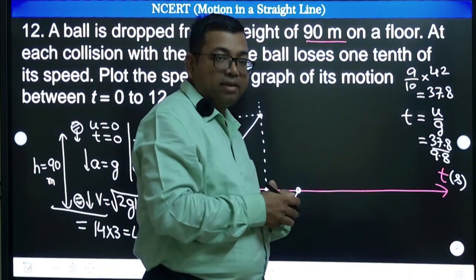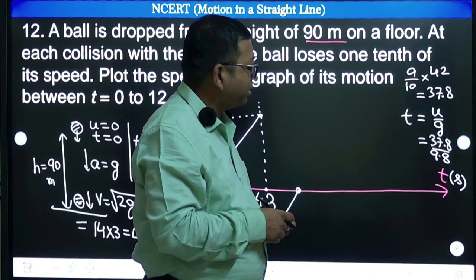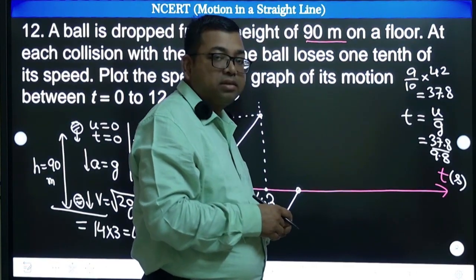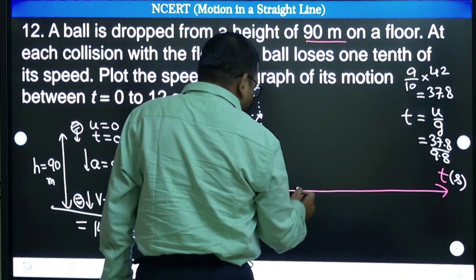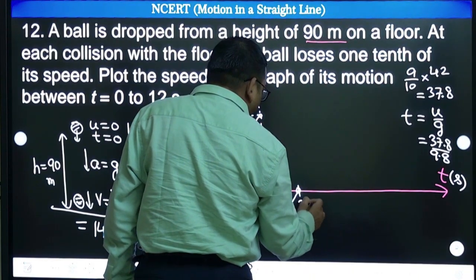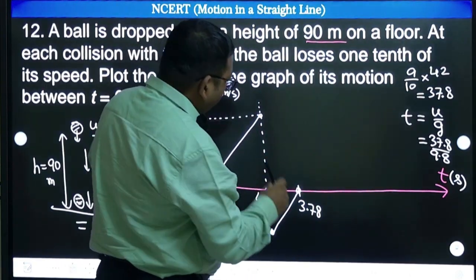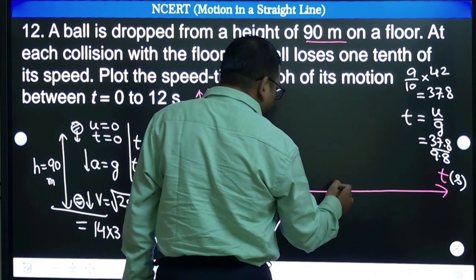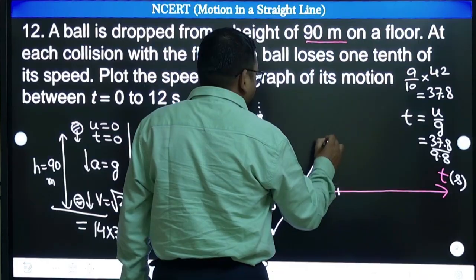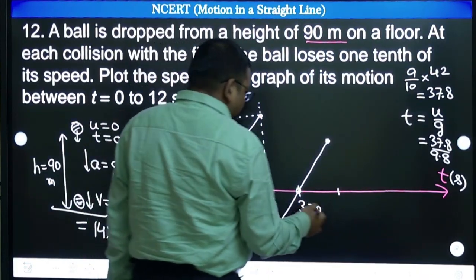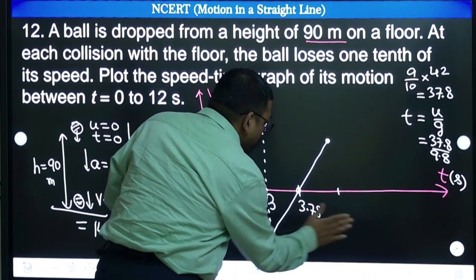Suppose if I take g as nearly 10, it will be nearly 3.78, or a little bit less than that, so 3.72 or something like that. Let us take a rough time, 3.78, taking g nearly 10. If it is coming here, the same time it will take further also. So it will be going further like this. From here to here this is 3.78, and you need to add this time.